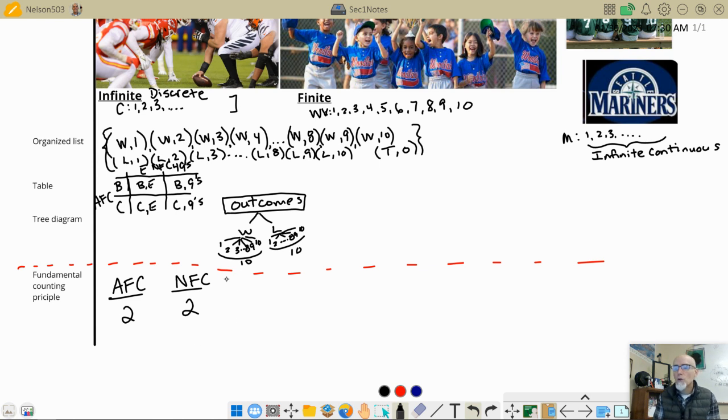And if you want to know the total possible ways the whole thing could come out for a Super Bowl, total possible outcomes, you're just going to multiply these 2 together. So 2 times 2 gives us 4. So let's check it out. In the Super Bowl, it could be the Bengals and the Eagles. It could be the Bengals and the Niners. Could have been the Chiefs and the Eagles. Could have been the Chiefs and the Niners.